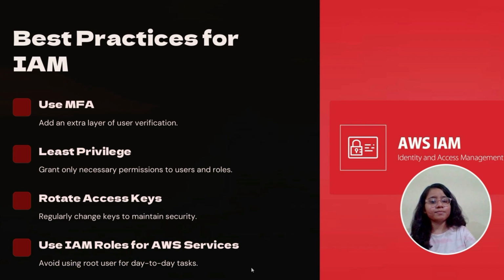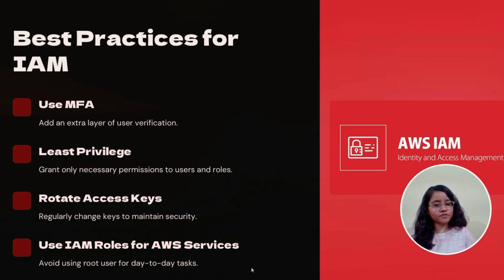Second one is to follow the principle of least privilege. Only grant users the permissions they need to perform their job, nothing more. If a user only needs read-only access to S3, don't give them admin rights to EC2 or other services. Third one, rotate access keys regularly. Access keys should be rotated regularly to prevent abuse. Old keys should be deactivated and deleted.